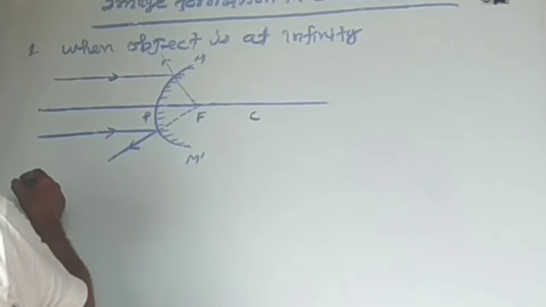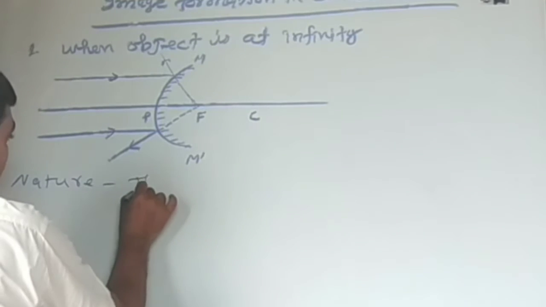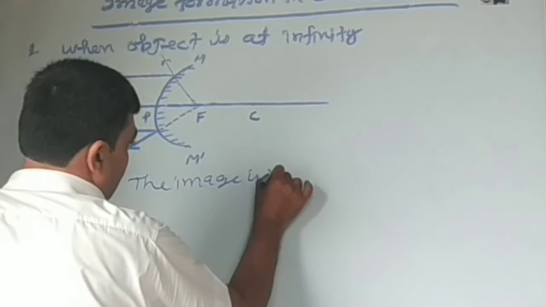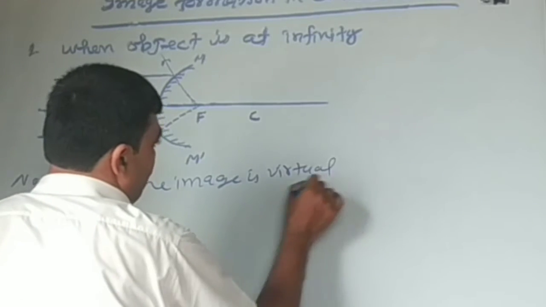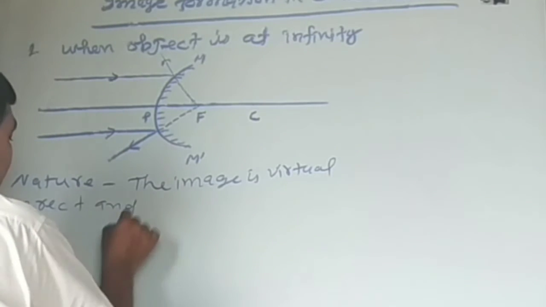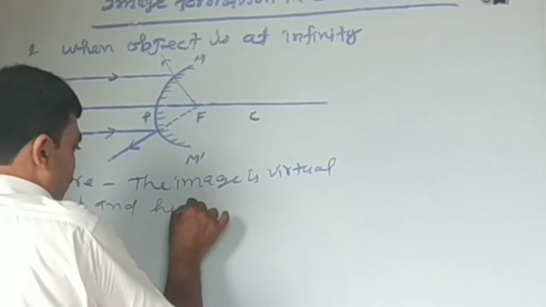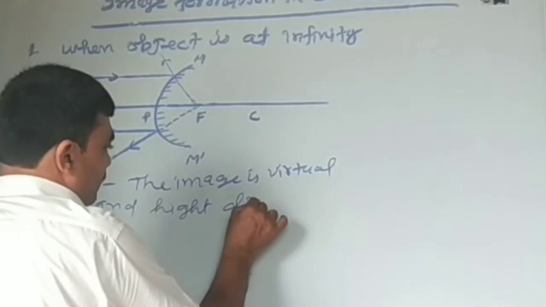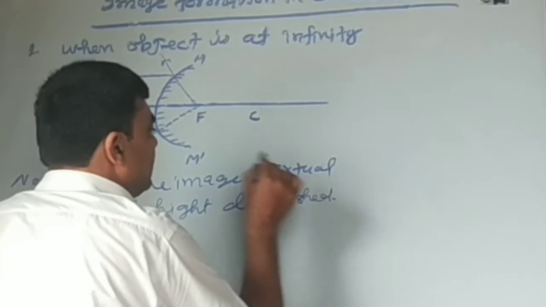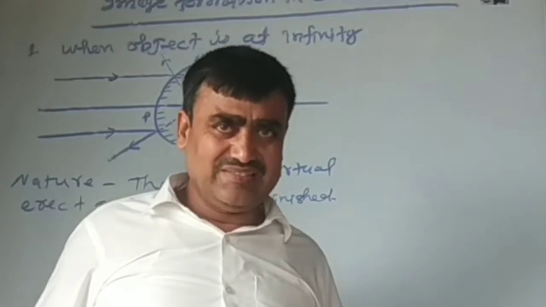And the nature of the image is virtual, erect and highly diminished. Okay, that is, as like a point.